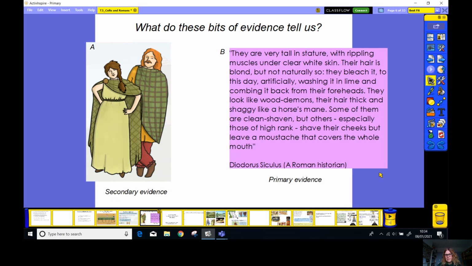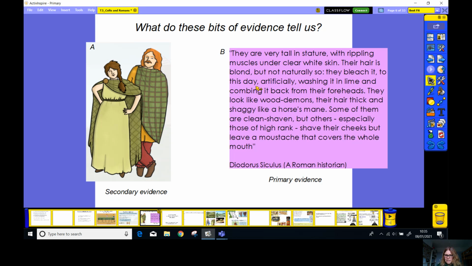Let's read it together. This man here was a Roman historian, and he said this about the Celts when he saw them: They are very tall in stature with rippling muscles under clear white skin. Their hair is blonde, but not naturally so.